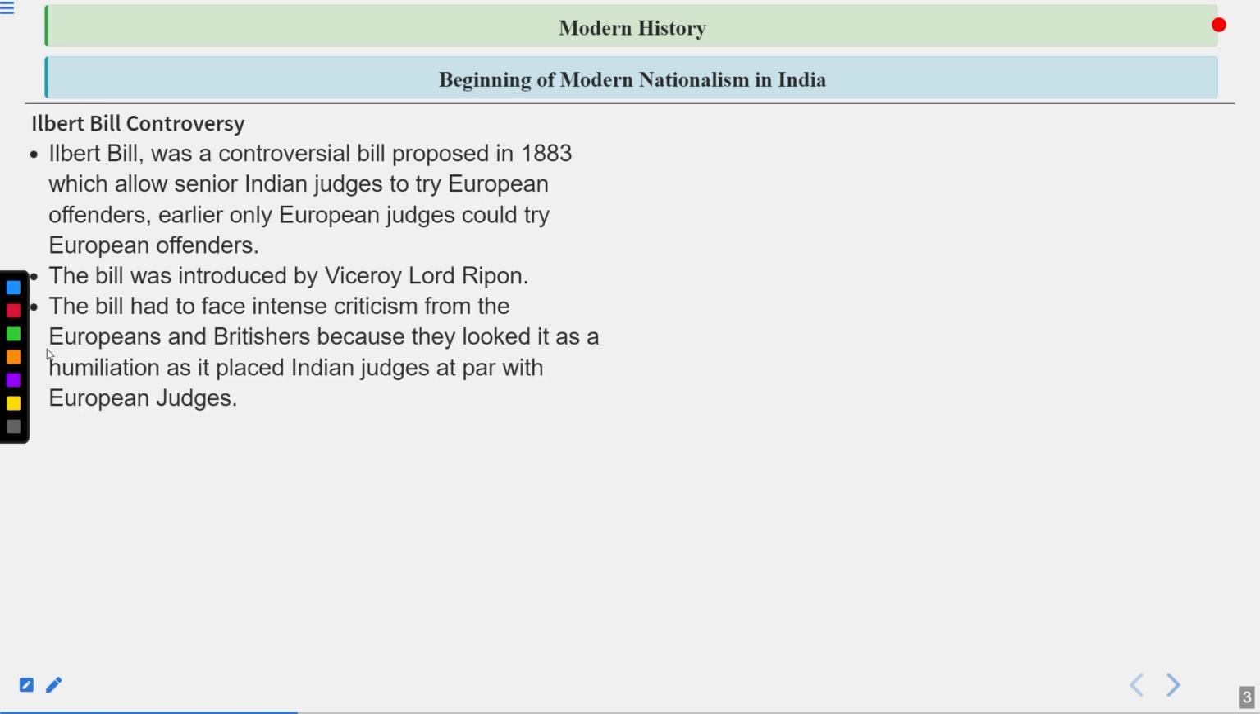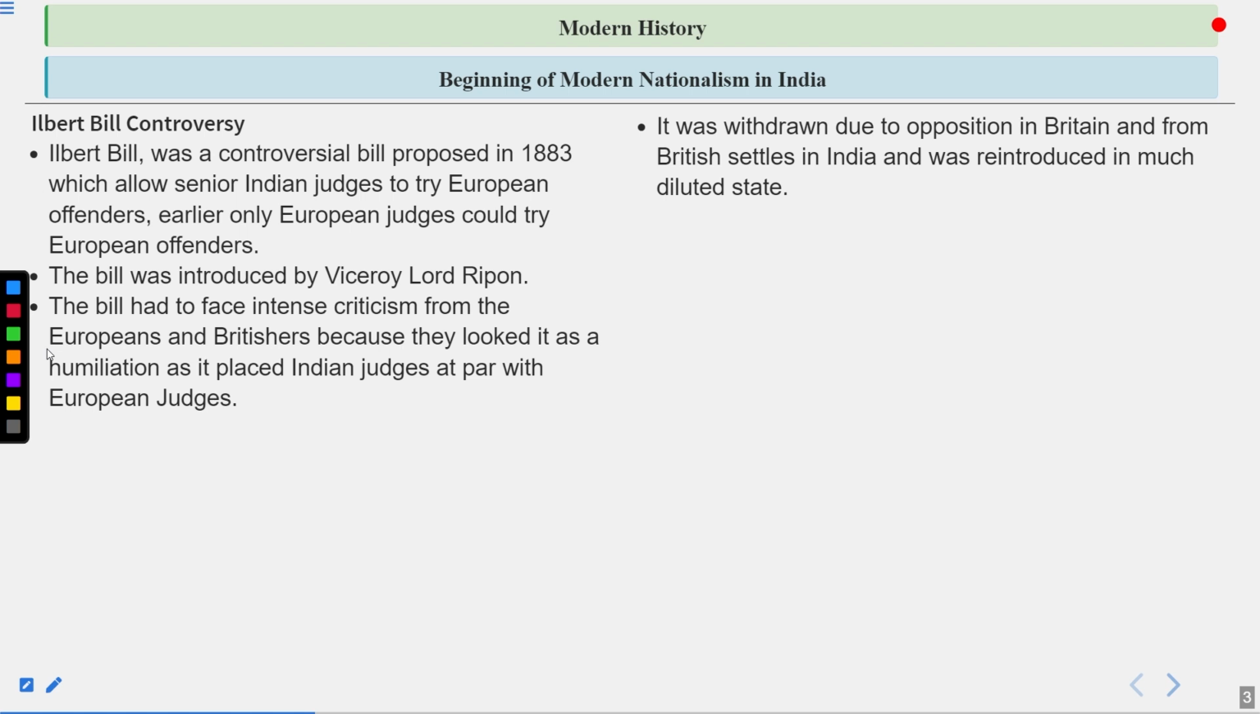The bill had to face intense criticism from the Europeans and Britishers, because they looked at it as a humiliation, as it placed Indian judges at par with European judges. It is obvious that Europeans would not feel good that Indian judges are providing punishments and other things. That is why the bill was facing criticism from all of them.